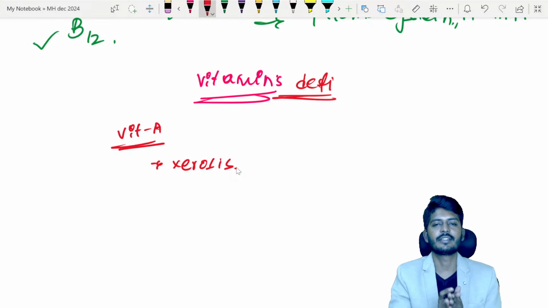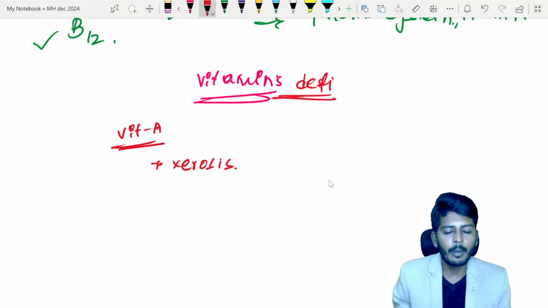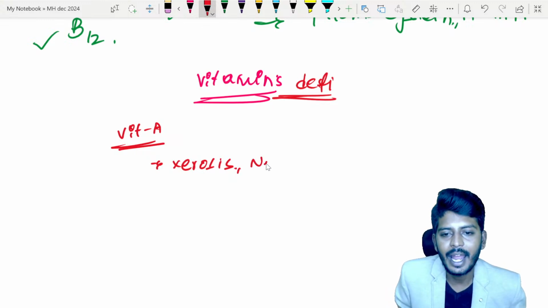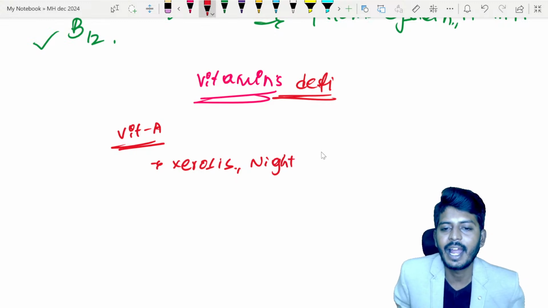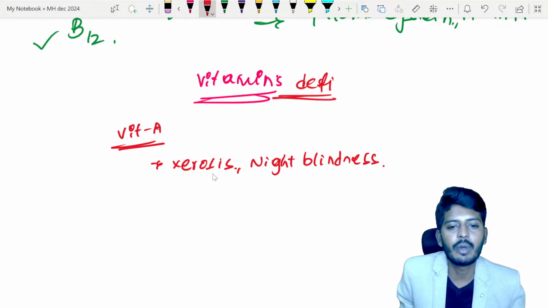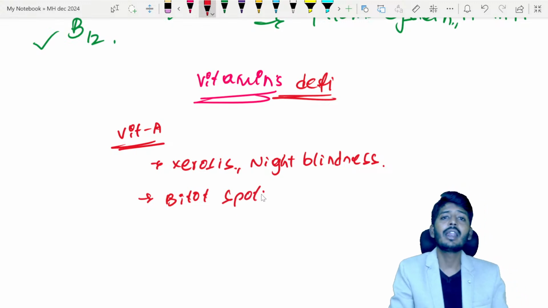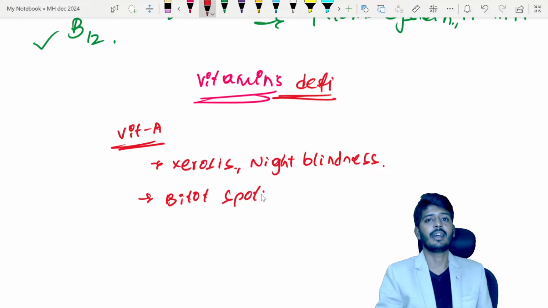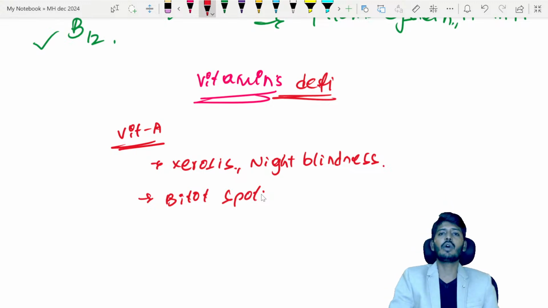We have stages, for example the corneal stage and the retinal stage. So basically xerosis and night blindness. And also we get to see one spot called Bitot spot in the eye. Earlier, they used to show you the image of a Bitot spot and ask what this is, and we used to say Bitot spot.